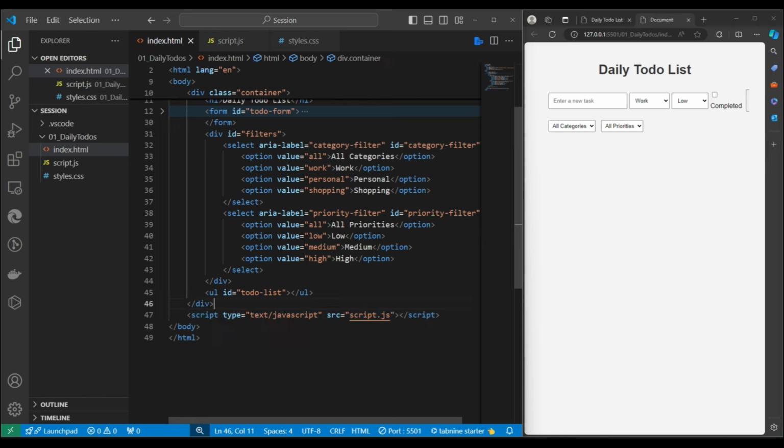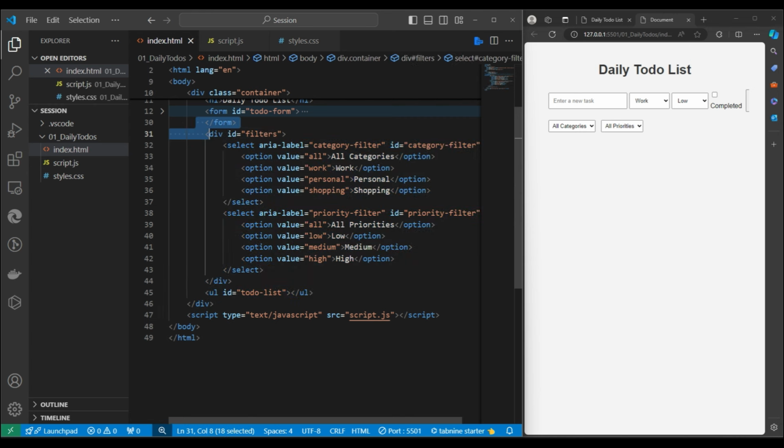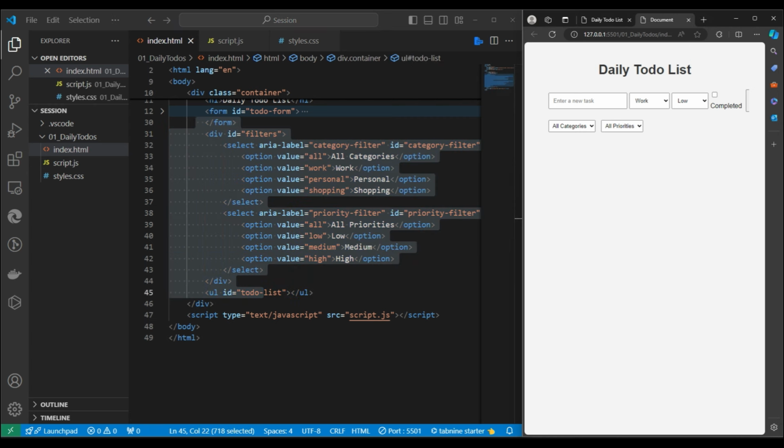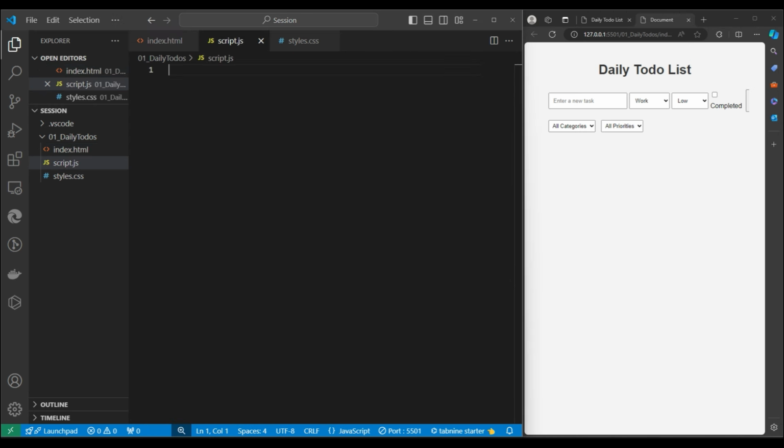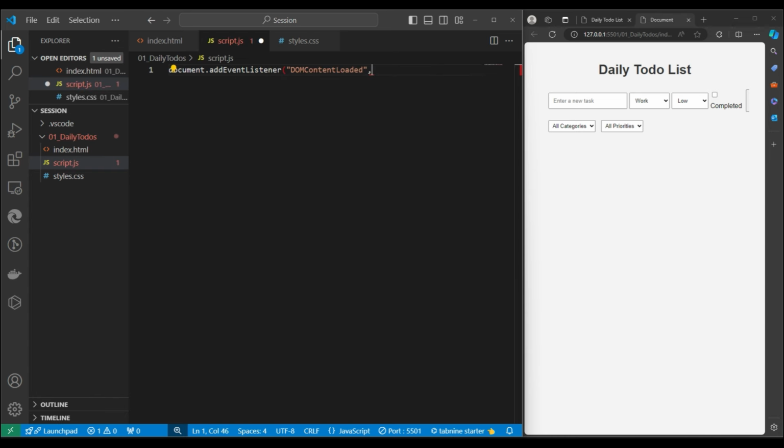Even you can notice in your Angular or React code, all the JavaScript you will find below the body tag, because we want the DOM to be loaded first. DOM means this HTML should be prepared in the browser. Then after that we do something, and that we can handle through JavaScript also. In JavaScript, if I need to register an event on any element, one of the methods is addEventListener. Suppose I want to register an event on document: addEventListener, and here is my event name.